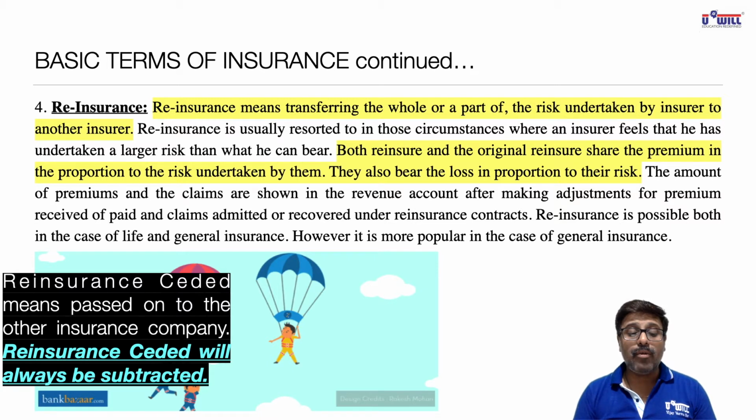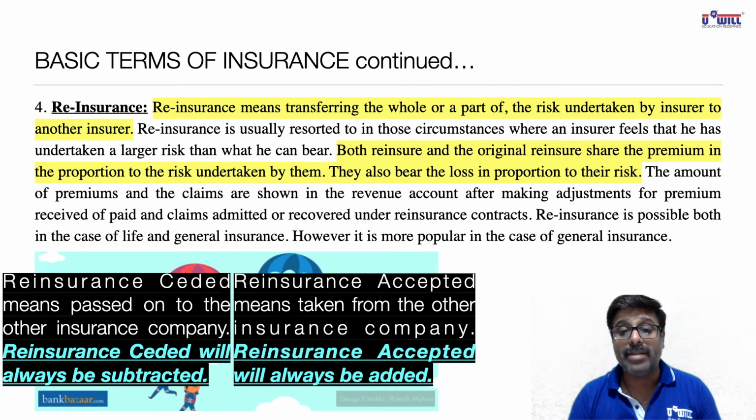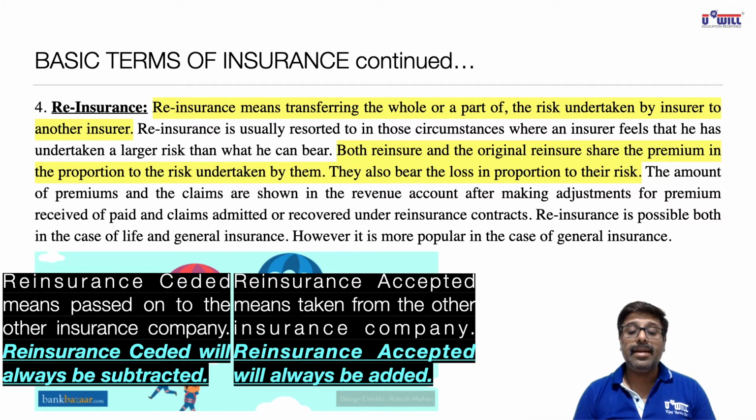Reinsurance ceded will always be subtracted. Okay, and this blue umbrella ICICI company, it is called reinsurance accepted, means taken from other insurance company, and reinsurance accepted will always be added. So all of you note down this in your notebook.